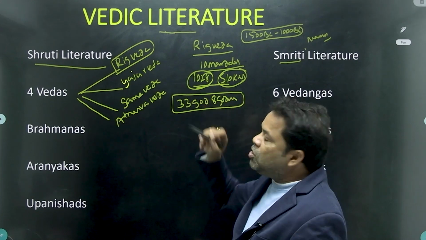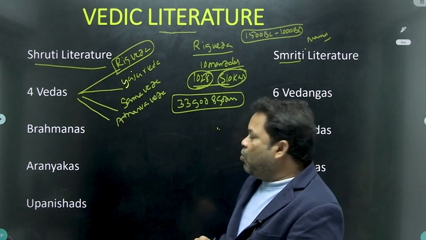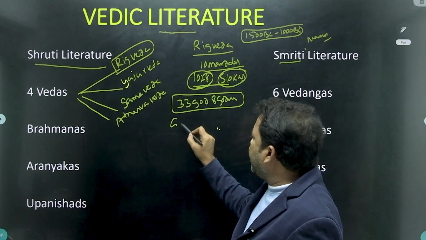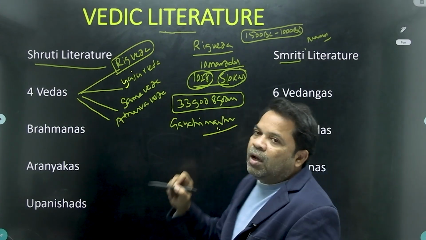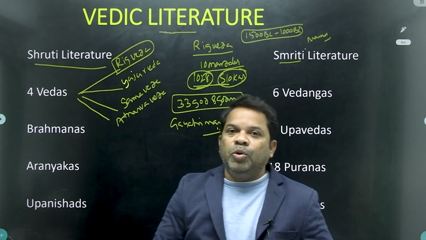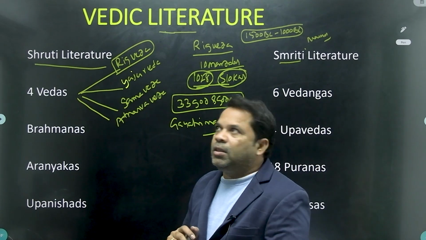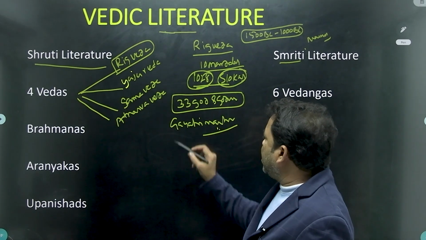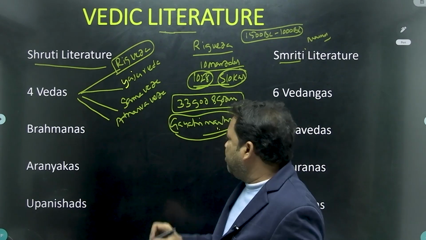through these slokas. And out of 1028 slokas, the most important sloka is the Gayatri mantra. I think you might have heard about it in your school days, Om Bhur Bhuva Shuvaha, the most popular and sacred mantra out of 1028 slokas. Gayatri mantra praised goddess Savitri by Vishwamitra.